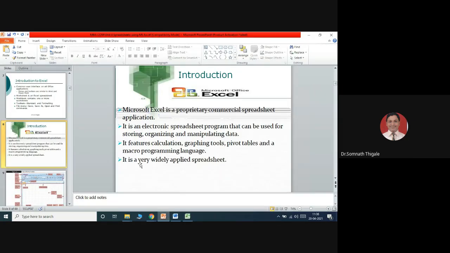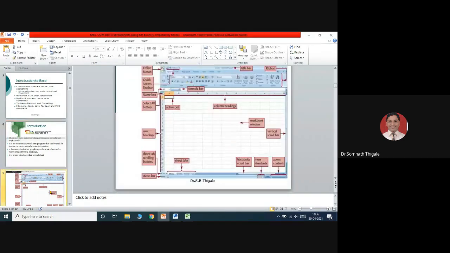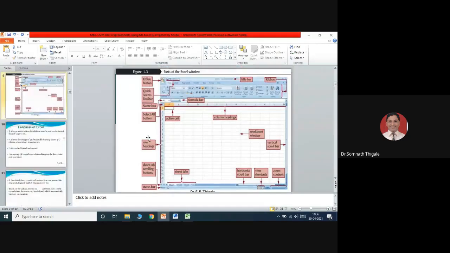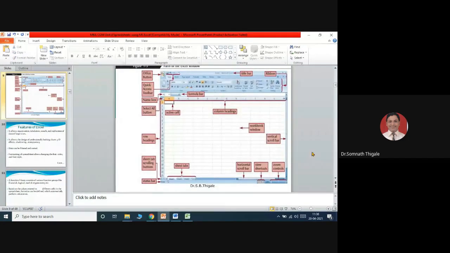So it is a very widely applied spreadsheet. This is just a basic idea to understand Microsoft Excel. Just pay attention, I hope my screen is visible to all. Just understand what options are coming. Formula bar, then name box, this is columns, these entries are rows. The particular point you get selected is called the active cell. Row headings, this is sheet tabs, scrolling buttons you can see.